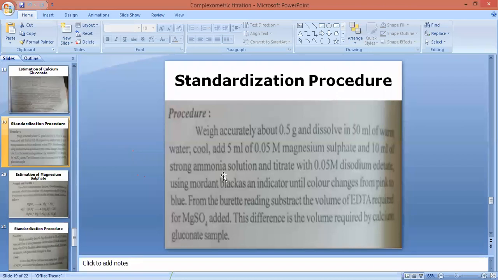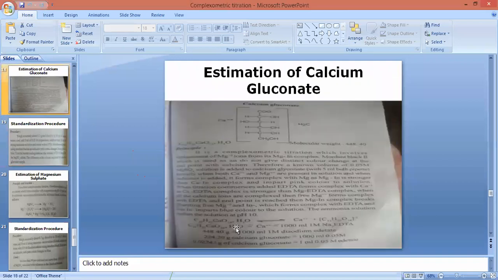Indicator used in case of determination of calcium gluconate, Eriochrome Black T. Next, we are going to add 1 ml of standard solution, that is the complexing agent, 0.05 molar disodium EDTA, from the burette to the contents in the conical flask. Initially, the free calcium in the conical flask reacts with EDTA, so it will form a complex with the EDTA. Here the reaction has been depicted: calcium gluconate reacts with EDTA, and formation of calcium EDTA complex takes place.